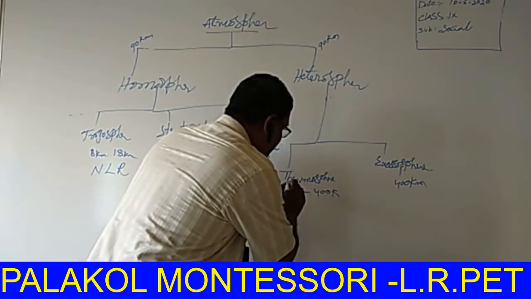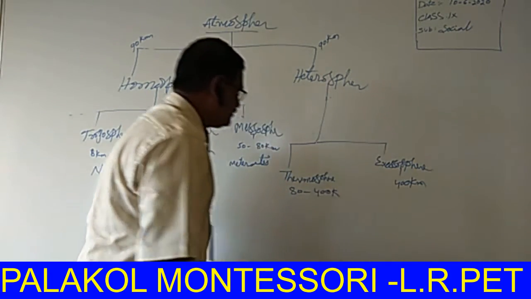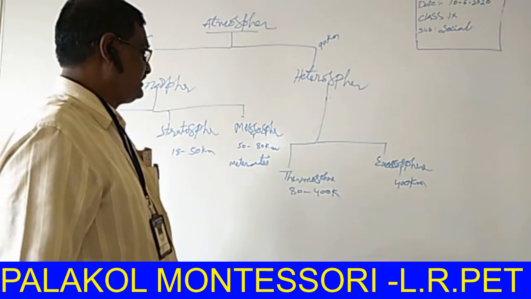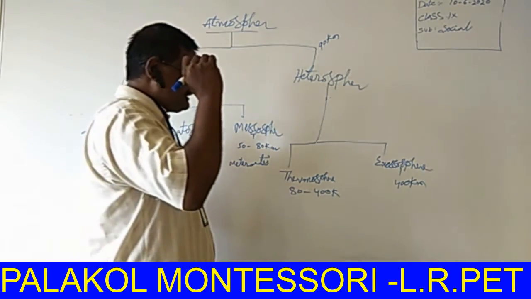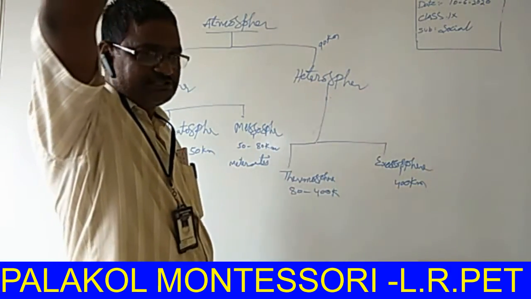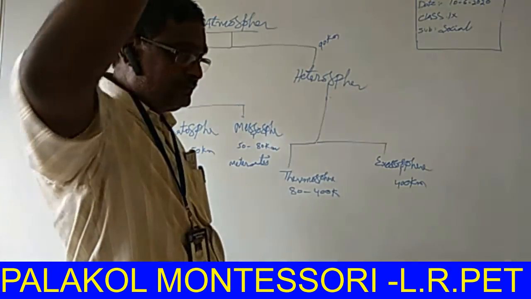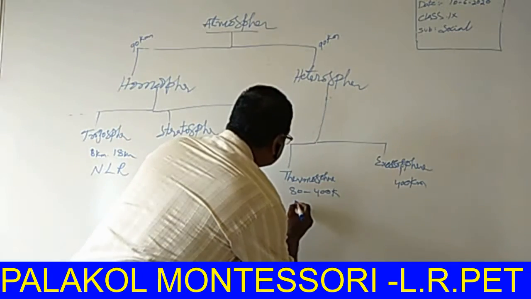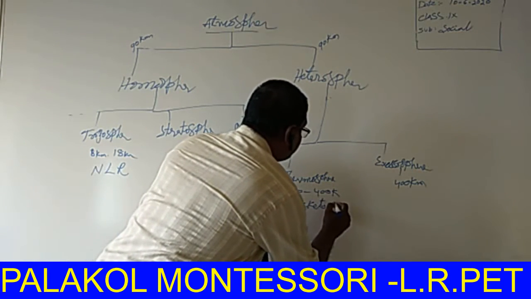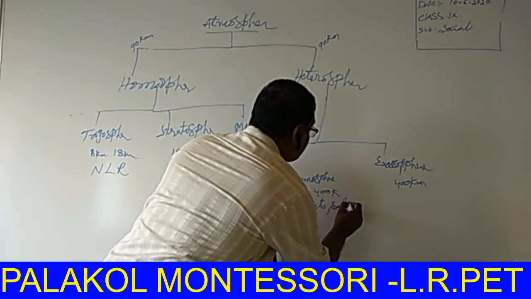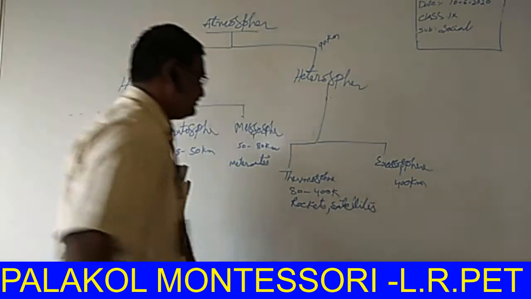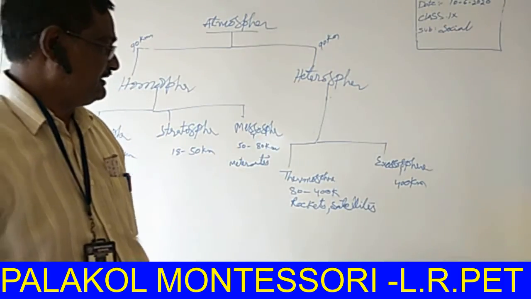In this layer, satellites travel because at such height oxygen is not available. Only rockets and satellites travel in this layer.